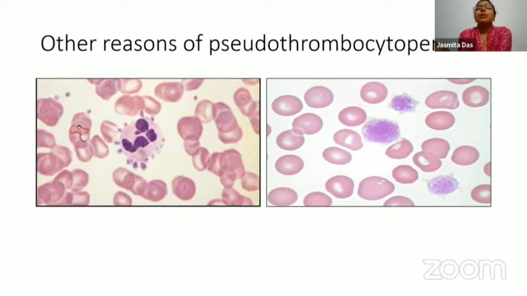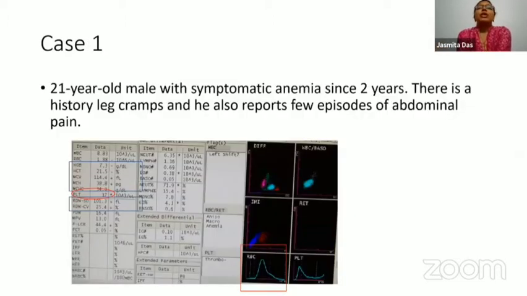However, the peripheral smear examination, as I said, is one of the most mandatory but yet simple investigations that a patient should undergo if they have walked into the clinic of any physician. So to illustrate this, the first case will be of a 21-year-old male who had symptomatic anemia since the last 2 years. Now there is a history of leg cramps, and also he reports a few episodes of abdominal pain.